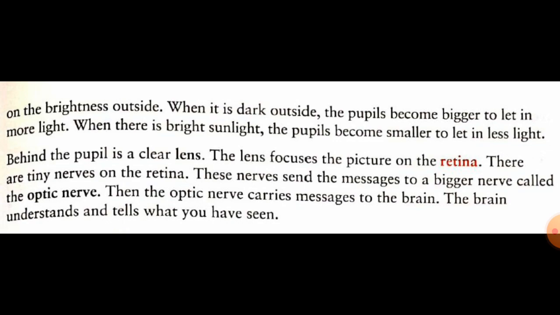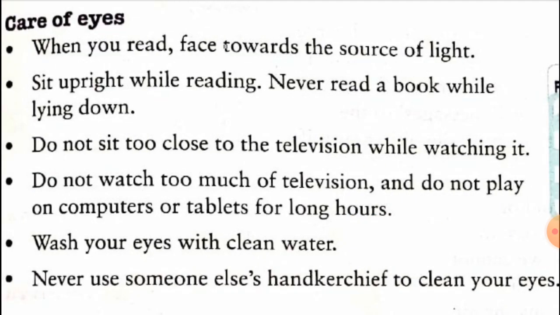If you are going on the way and you see a big hole, immediately your eyes give a message to the brain, and your brain gives you the command that you should not walk that way and you should change your way. So all the things we are watching in the outside world, we get from our eyes only.